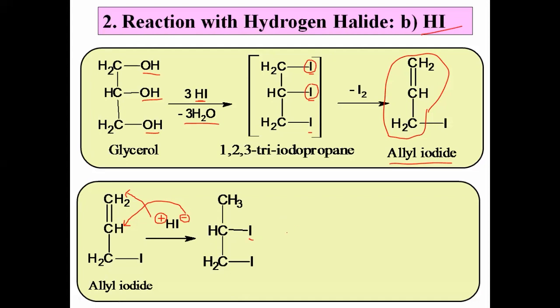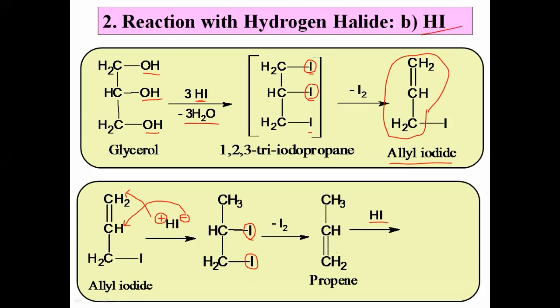Okay, but this 1,2-diiodopropane is again unstable, because two iodines are present on successive carbons, and therefore this molecule again undergoes elimination. The iodine atoms from the successive carbons are removed as I2, and a double bond appears between those two carbons, and there is a formation of the compound CH3-CH=CH2. Now what is the name of this compound? Yes, it is propene. But that propene further reacts with one molecule of HI.